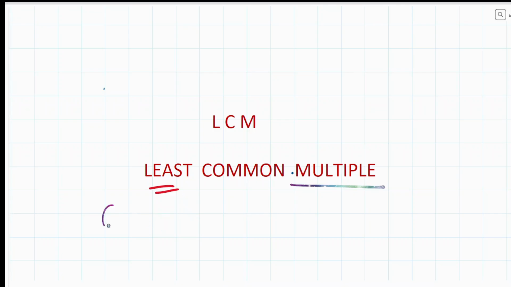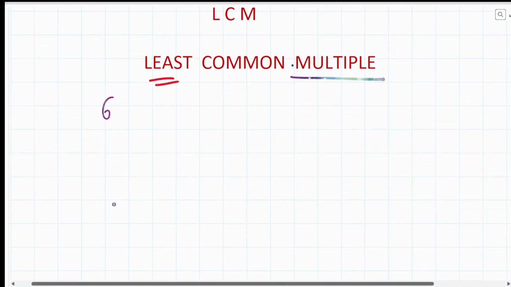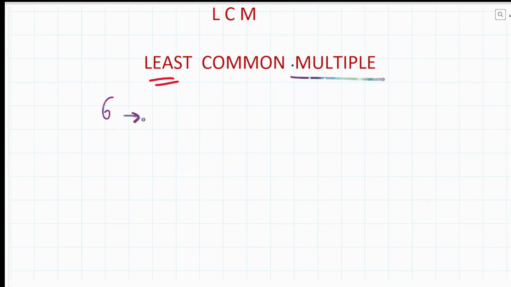Suppose I take a number 6 over here, any random number. I can take any other number also, but generally I'm going to start from 6. What are the multiples of 6? That means numbers that come in the table of 6, or that are divisible by 6. This is the meaning of multiple. So whatever comes in the table of 6, I'm going to write it down over here.